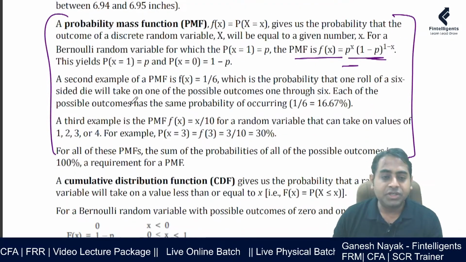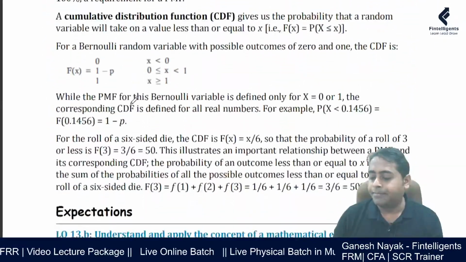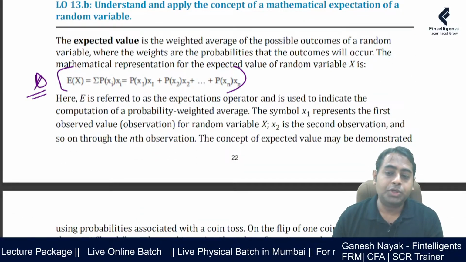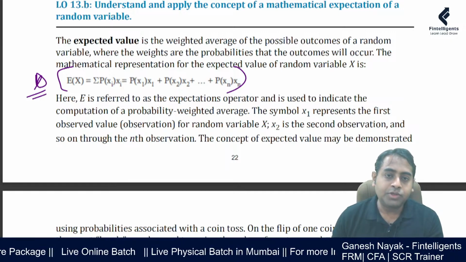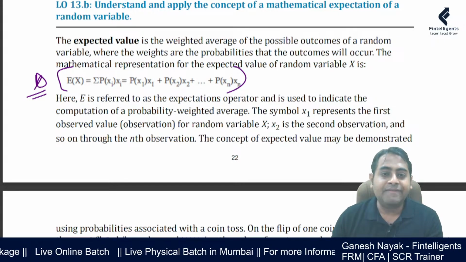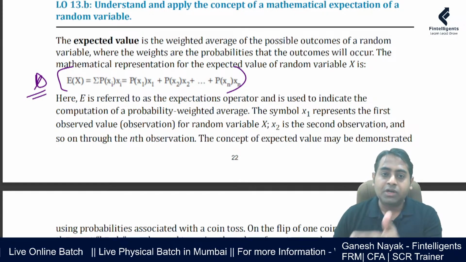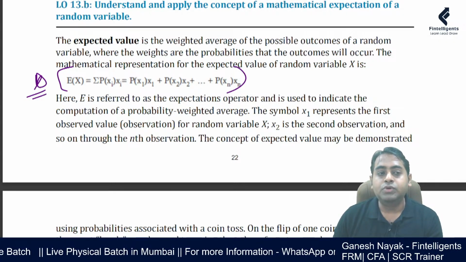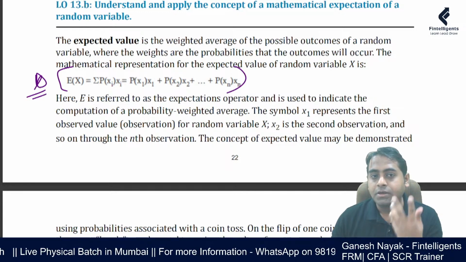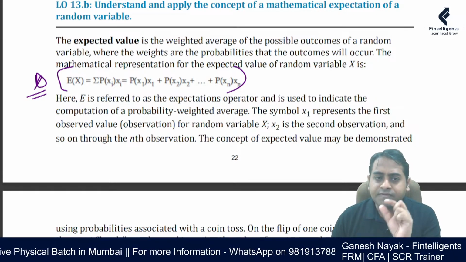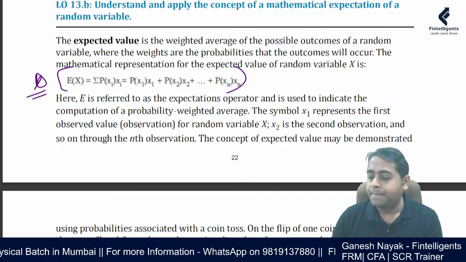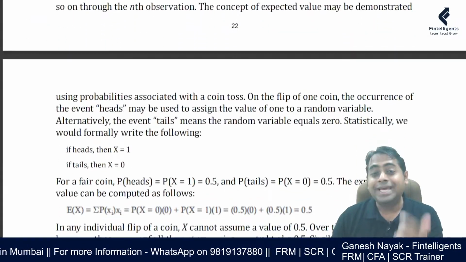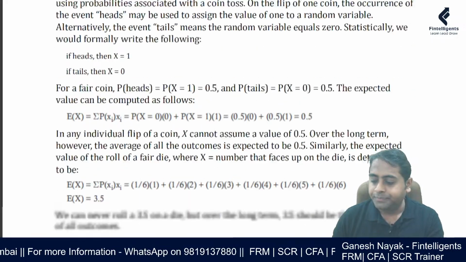So probability mass function can get tested. This one, expectation, important. So they might ask you a question, a theory plus some calculation question, where they are asking you to calculate the expected value. And this is the base. Once you are clear on this, the variance and all becomes very easy. That is the reason. They will ask you a question more theoretical based. So it's going to be a combination of some calculation with more theory. So E is the expectation operator. You have to be very clear on that. How do they calculate the expectation? That also needs to be clear.